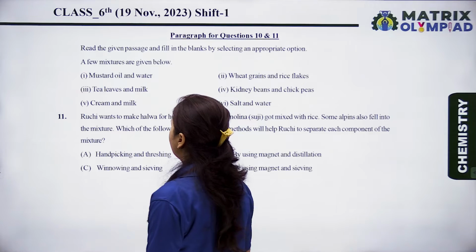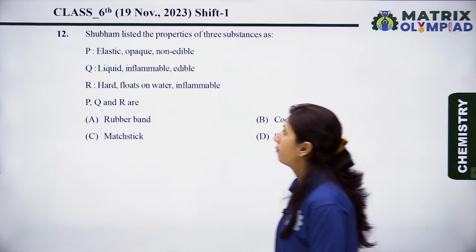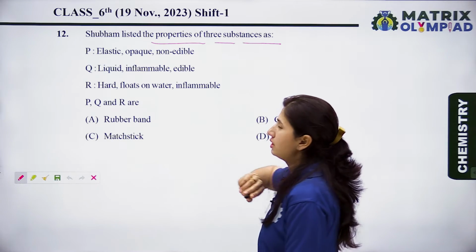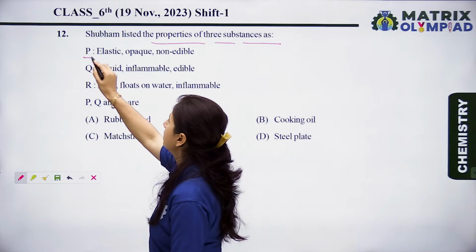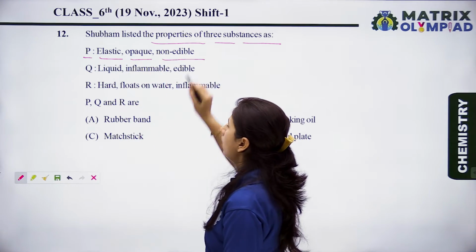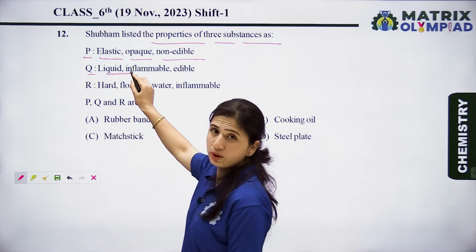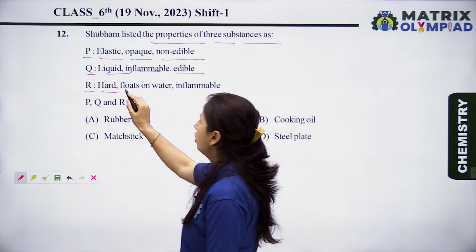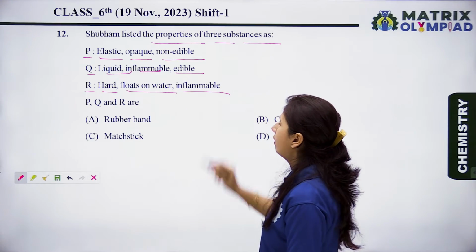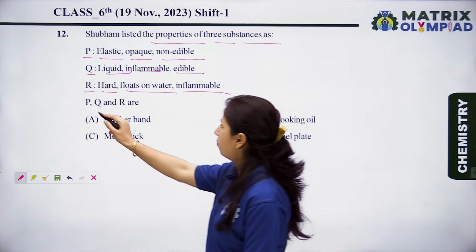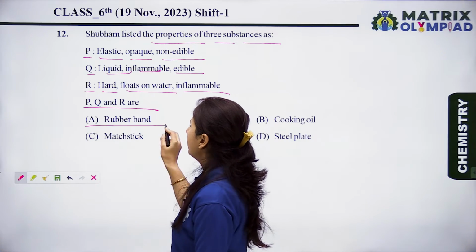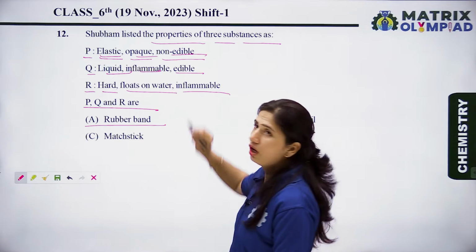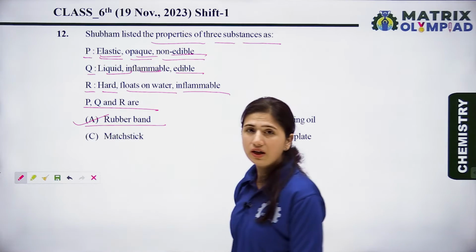Now let's see the next question. Shubham listed the properties of 3 substances. P is elastic, opaque and non-edible. Q is liquid, inflammable and edible, and R is hard, floats in water and inflammable. Now let's see the options. So P, Q, R. A is rubber band. We know that the rubber band is elastic, opaque and non-edible. So option A is the right option.